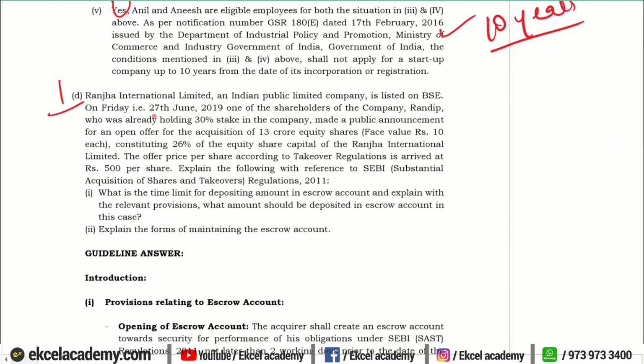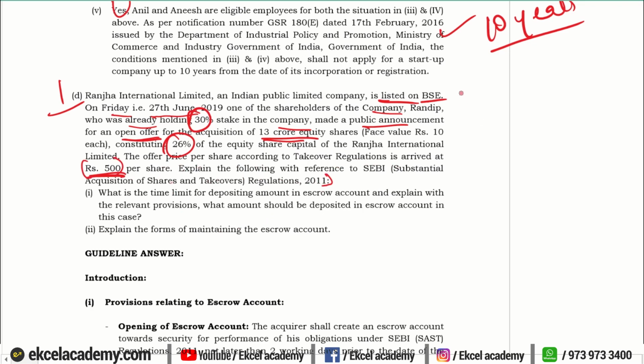Next, 1D. They've given a situation. There is an Indian Public Limited Company, which is listed on the Bombay Stock Exchange. On Friday, 27th June 19, one of the shareholders of the company, who was already holding 30% of the stake in the company, made a public announcement for an open offer for acquisition of 13 crore equity shares, face value 10, constituting 26% of the share capital of the company. The offer price per share according to the takeover regulations is arrived at 500 per share. Explain the provisions with respect to SEBI SAST regulations.